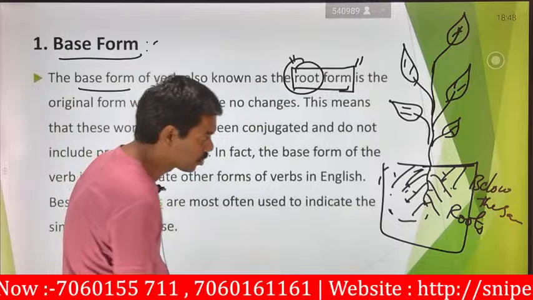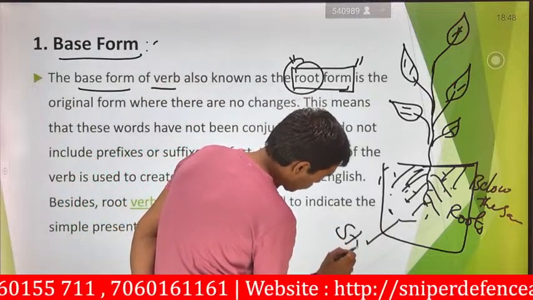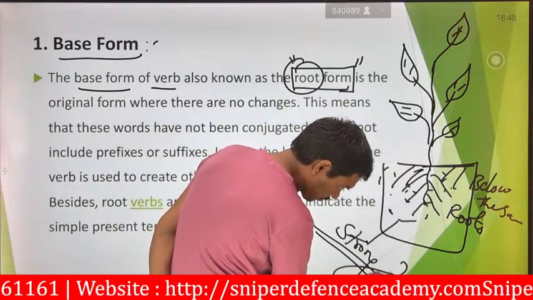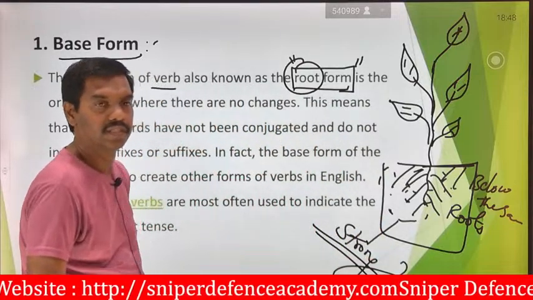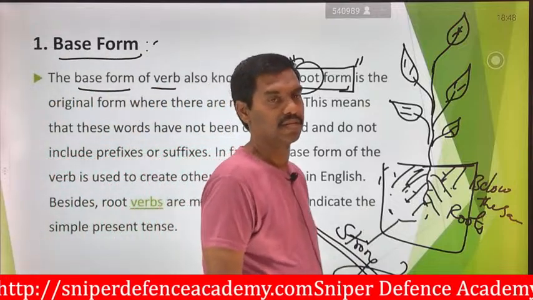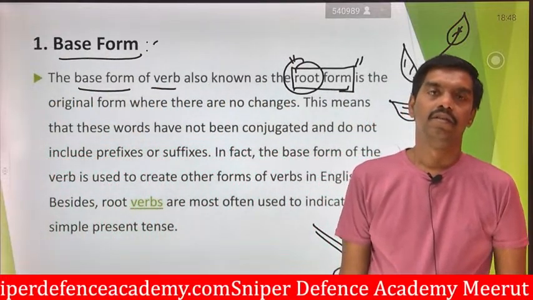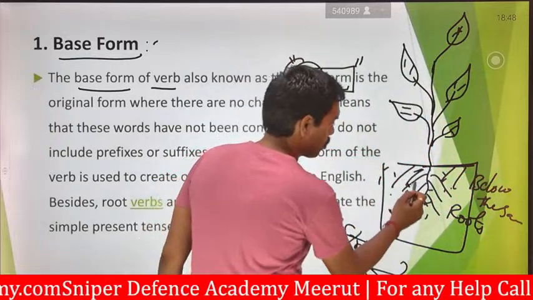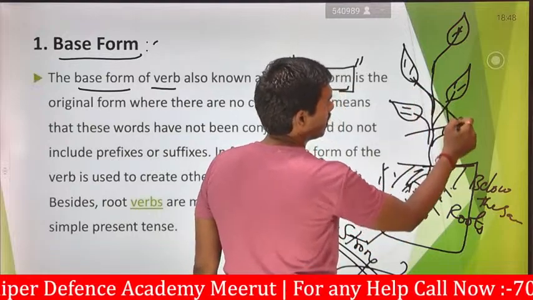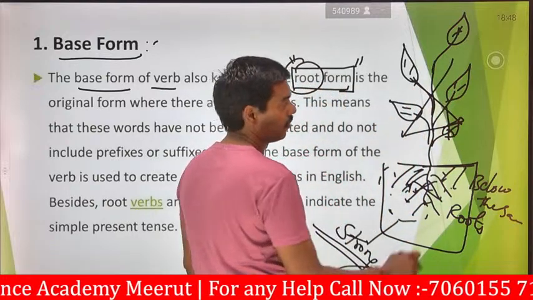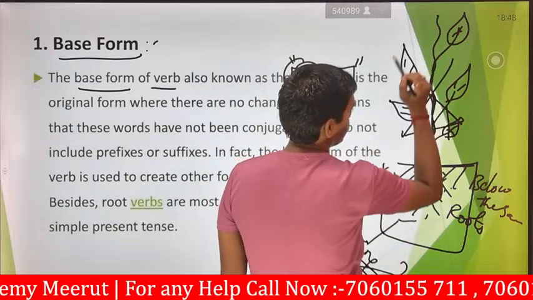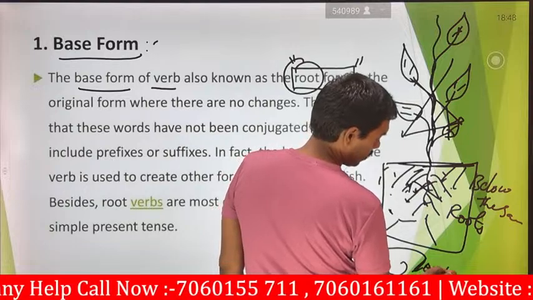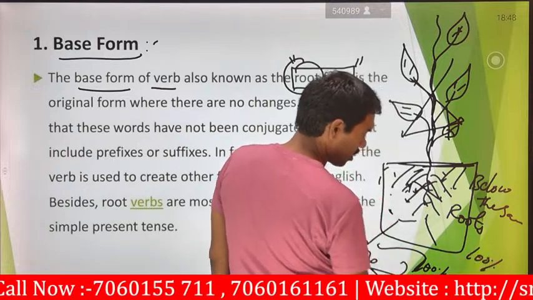If the roots are strong, then it is easy for you to form the sentence. If the roots are not strong, how can you form the sentence? How can it balance? It can never balance. If you need the balance of this entire structure, the root should be 100% strong.